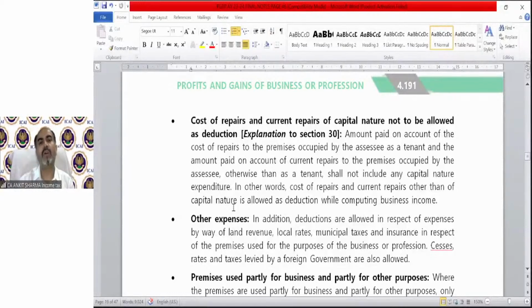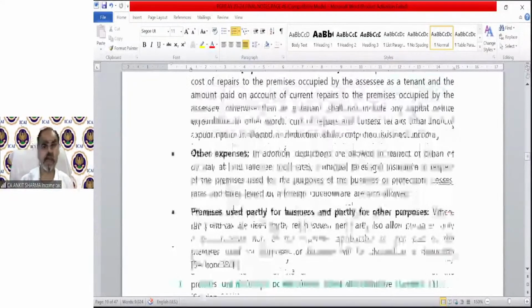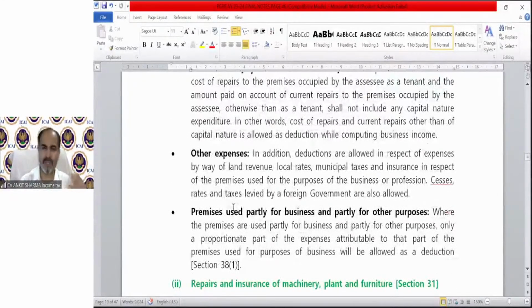So the amount paid on account of the cost of repairs to premises occupied by the assessee as a tenant, and the amount paid on account of current repairs to premises occupied by the assessee otherwise than as a tenant, shall not include any capital expenditure. It's very simple. Any other expenses like municipal tax, etc., if paid by the owner, he will claim it. If paid by the tenant, he will claim it.